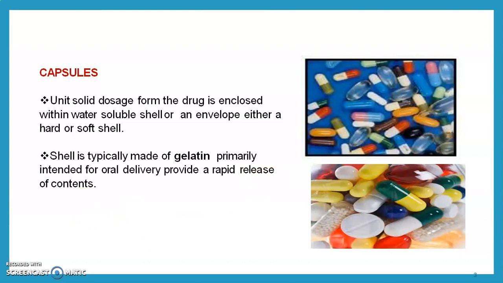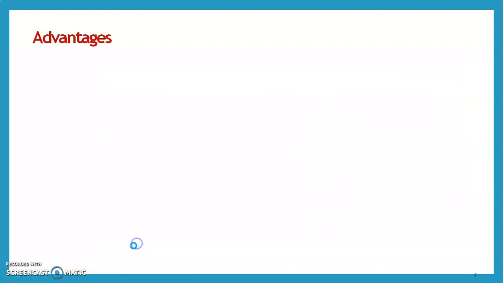Drugs having a nauseous odor or taste can be easily formulated in the form of a capsule. The drug is enclosed in the soft or hard gelatin capsule, and capsules provide rapid release when they are dissolved in the gastric juice.